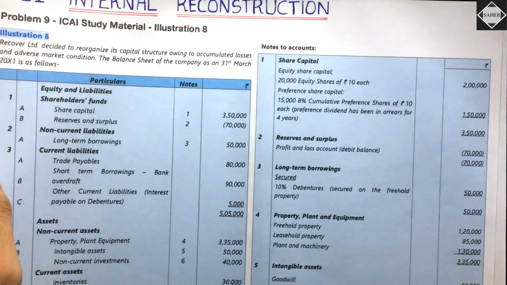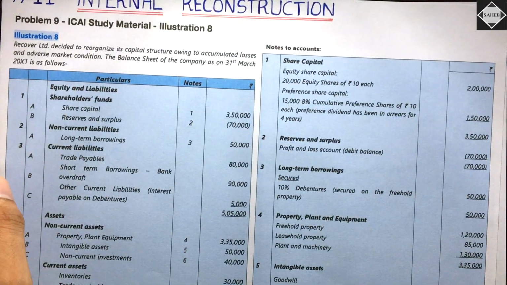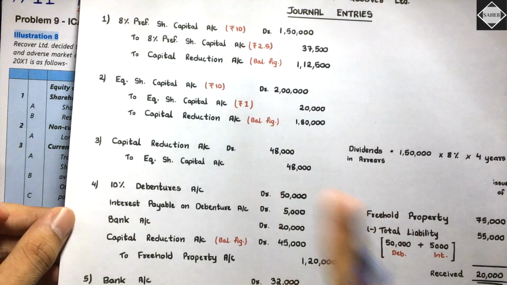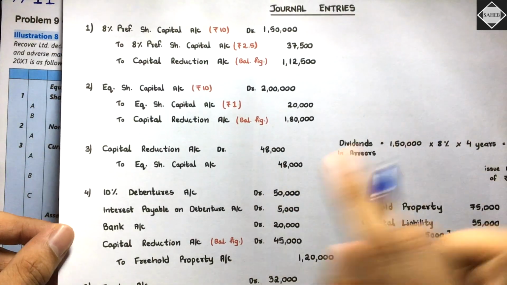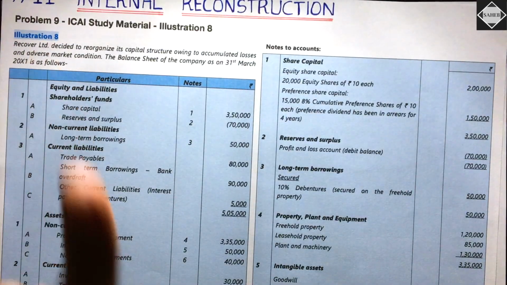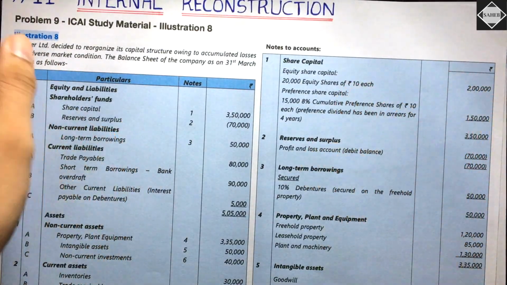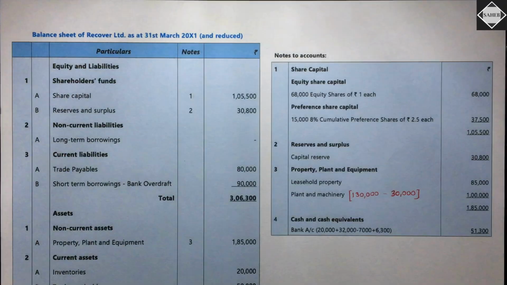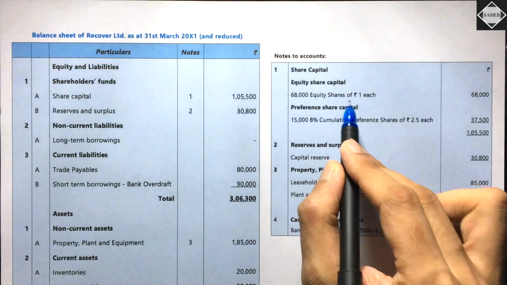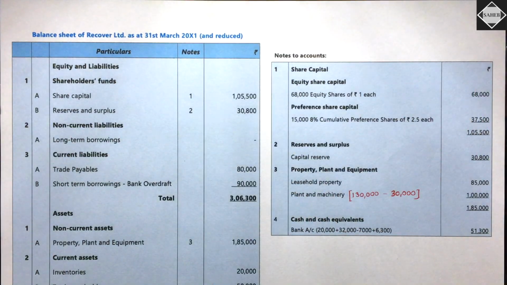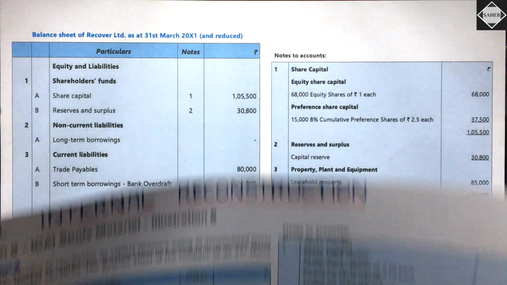But then what else did we do? We also issued equity shares to preference shareholders, isn't it? 48,000 shares we issued of ₹1. Yes, so that will get added. 20,000 plus 48,000 is equal to 68,000 shares. So 68,000 equity shares of rupee 1 each, 68,000. Clear? Simple and straightforward.